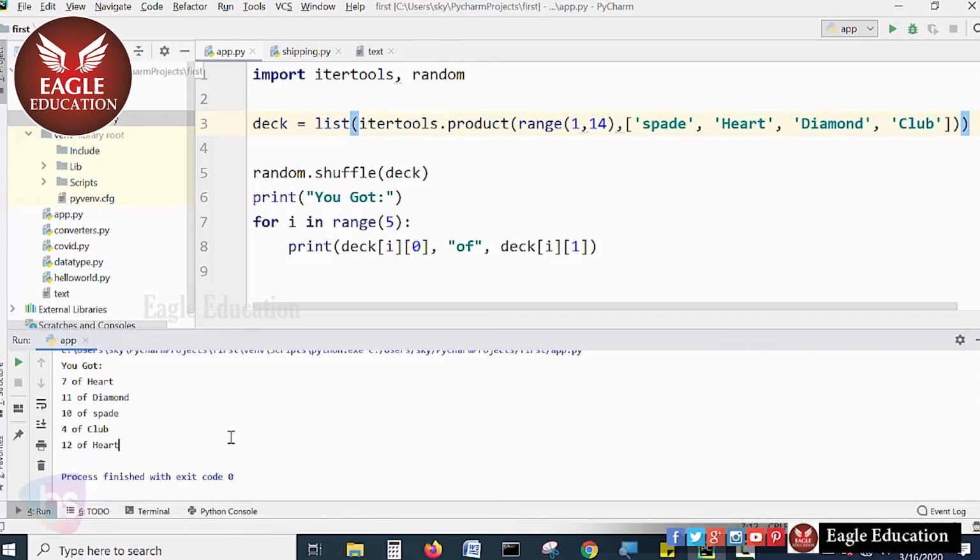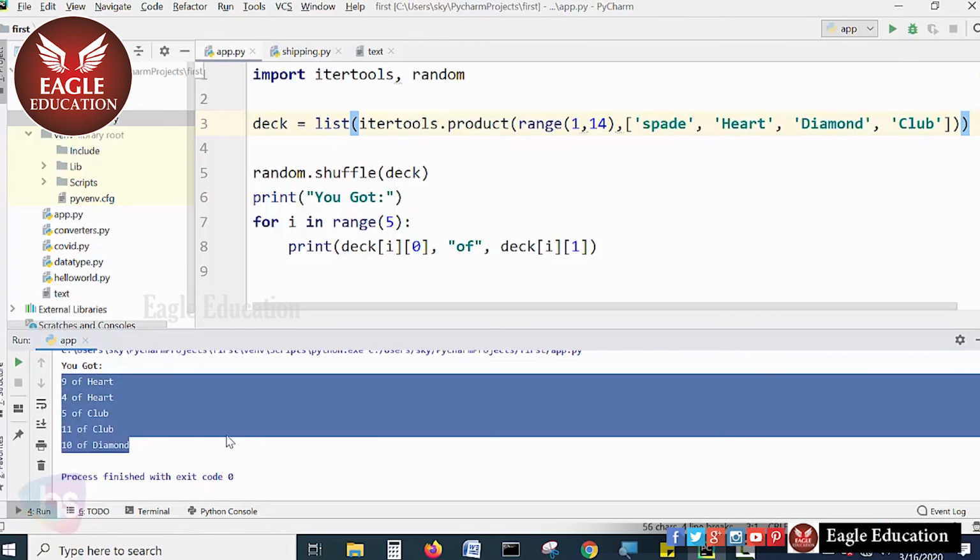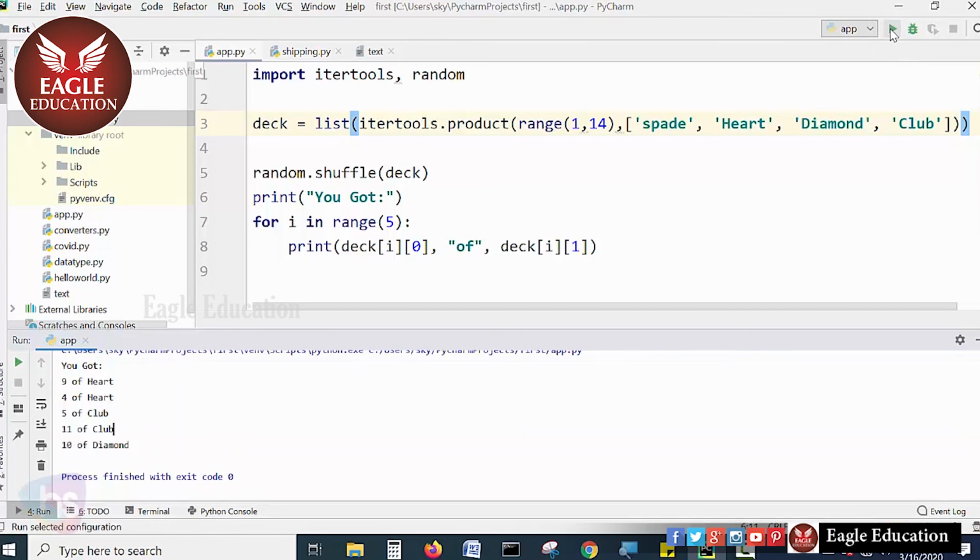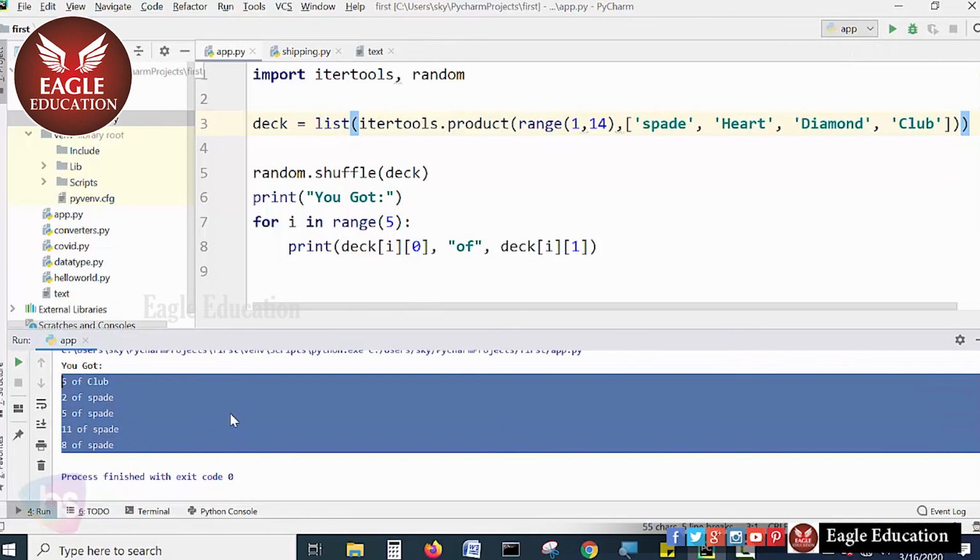This is how it describes our card and deck game. If you rerun, the values may differ each time. See, if you run again, how it is: heart, club, spade, heart, 9. These are the results if you run again for 5 iterations. That is the beauty of the program you are writing. Using this range, you can write the card and deck game. Pretty easy by involving the built-in methods.